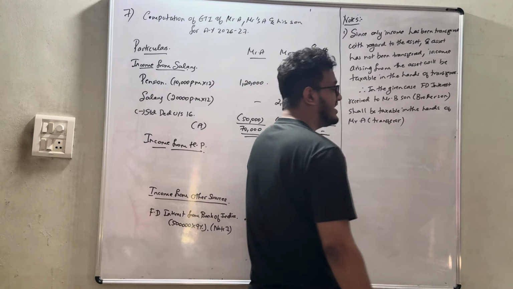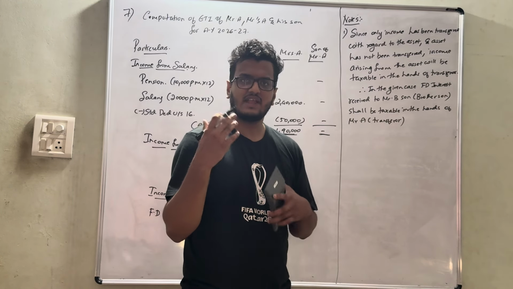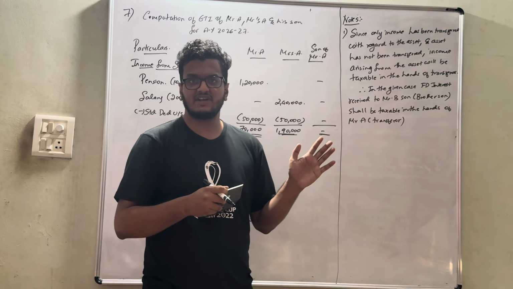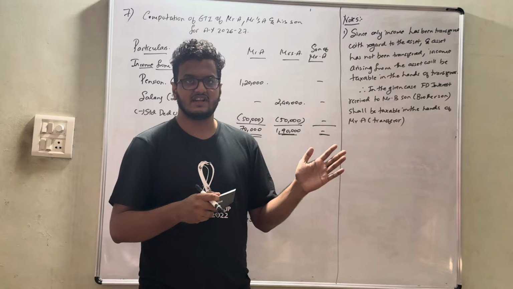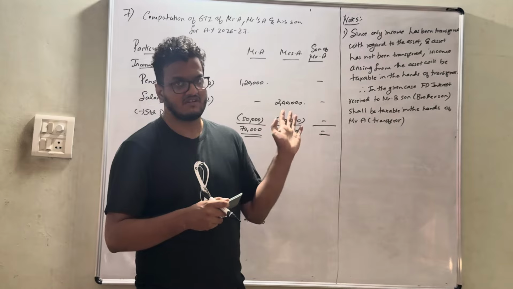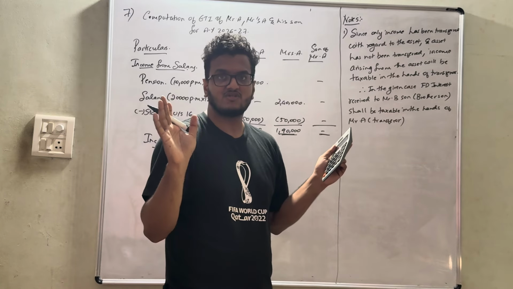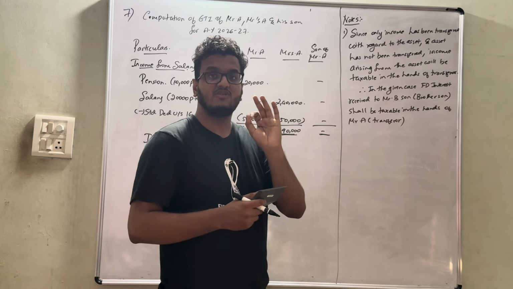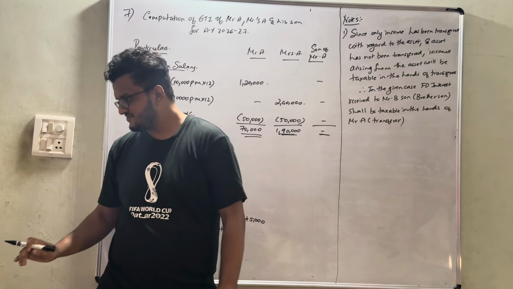Okay, we dealt with the same question yesterday also. In the clubbing of income, I stated an example where a warehouse has not been transferred, but the rent of the warehouse has been given to the son. Since the asset has not been transferred, only income has been transferred, whatever income arises from the asset shall be taxable in the hands of the transferor. In this case also, only the FD interest has been transferred, FD has not been transferred. So whatever income has been generated will be taxable in the hands of the transferor only, in whose name the FD is, that is A. So 45,000.